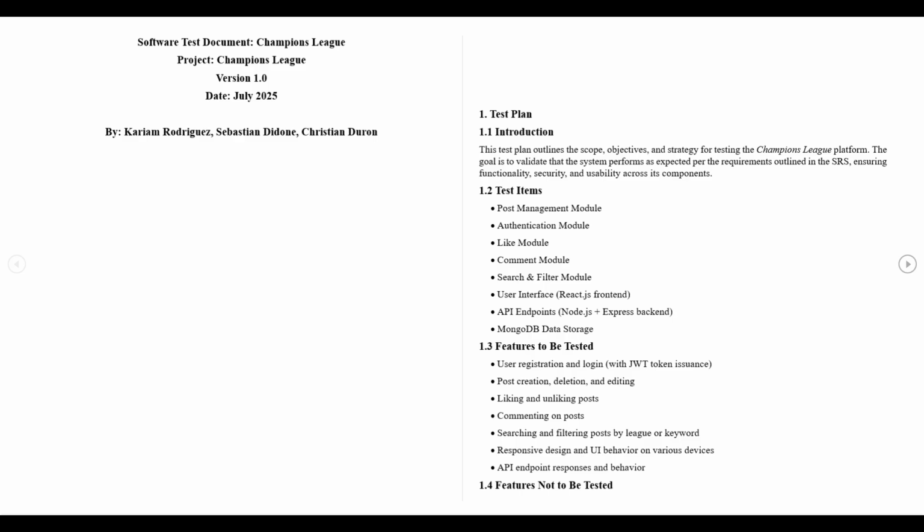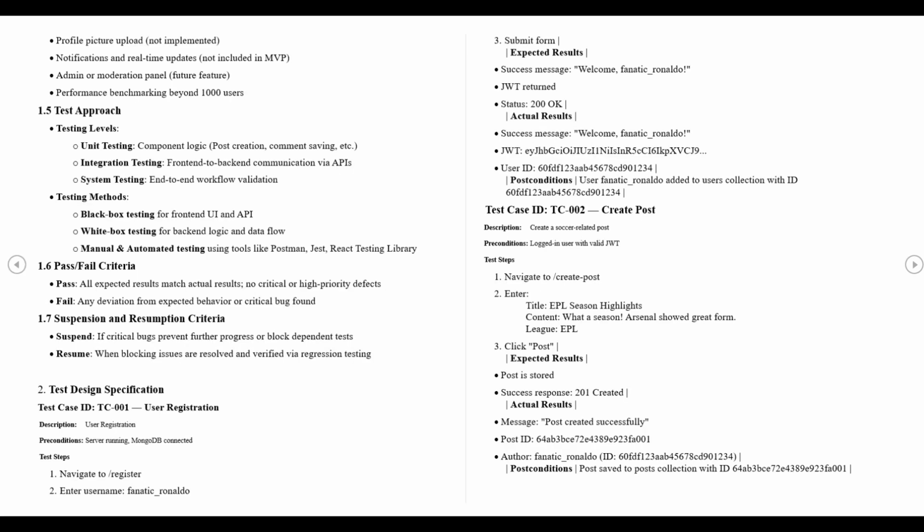For features, we focused on things like user registration, post creation, liking and commenting, and search functionality. We clearly listed what we weren't testing, like profile picture uploads or real-time notifications, since they weren't part of our MVP. Our approach combined unit testing, integration testing, and full end-to-end testing. We used both black box and white box techniques with tools like Postman, Jest, and React Testing Library.